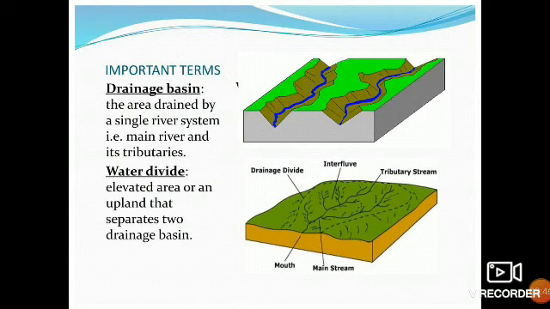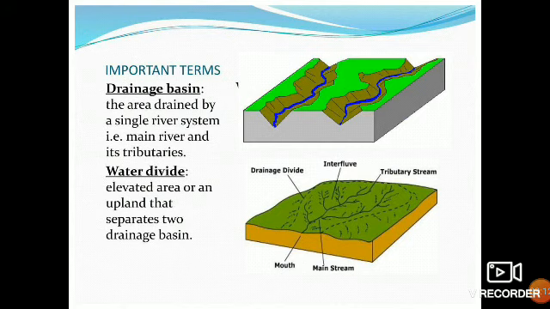When you talk about river basins, the Amazon river has the largest river basin in the world, whereas in India the basin of river Ganga is the largest. Now we are going to study the water divide.